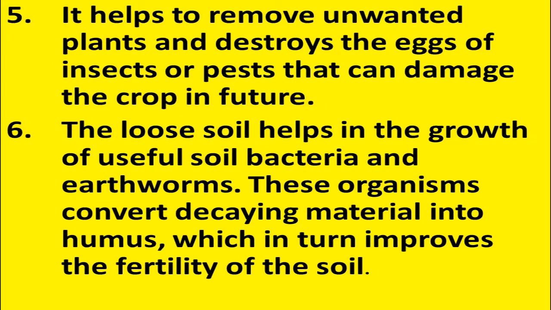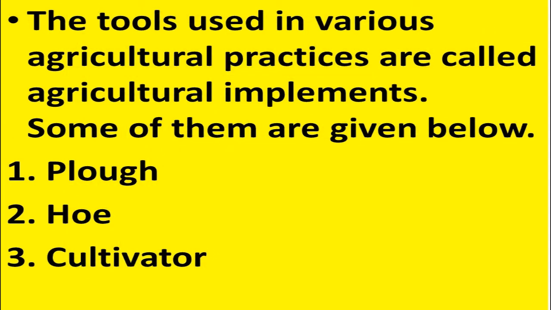The tools used in various agricultural practices are called agricultural implements. Some of them are given below: plough, hoe and cultivator. So now we know that ploughing is one of the important agricultural practices. To do that practice, we need certain tools, and these tools are called agricultural implements. And for ploughing the soil, three instruments or three tools can be used. One is plough, second is hoe, and third one is cultivator.